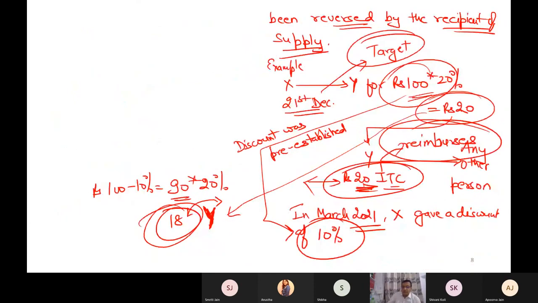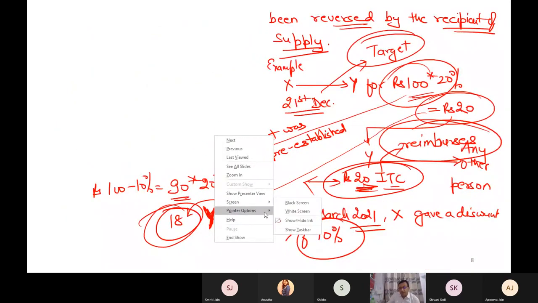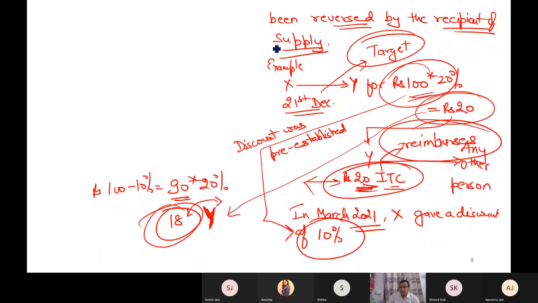If this example is of December 21, you have to see the practical aspect. This example is of 21st December 21. At that time, my target was not complete. My target became complete in March 2021. So the original invoice cannot be rectified. It will remain as it is.